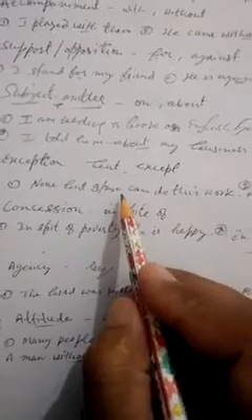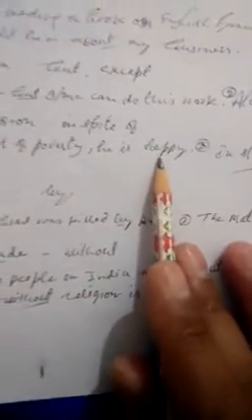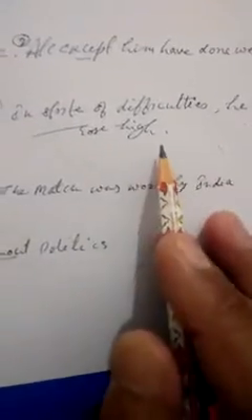In the sense of exception, the prepositions used are but and except. For example, none but I, or rather me, can do this work. So in the sense of exception, the preposition but is used. All except him have done well. In the sense of concession, the preposition used is in spite of. In spite of poverty, he is happy. In spite of difficulties, he rose high.